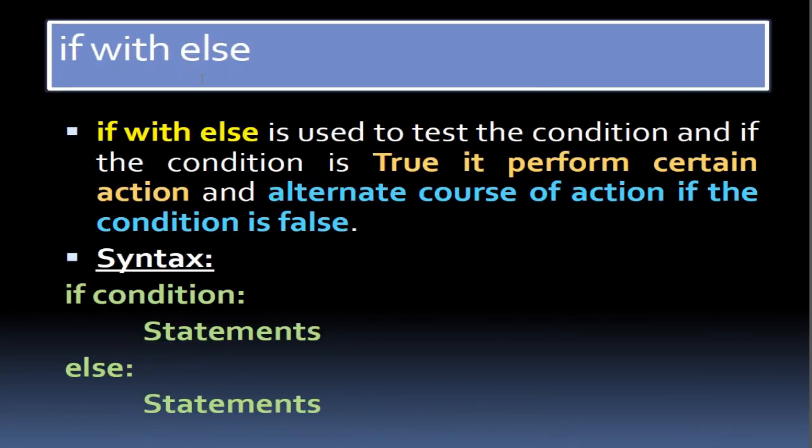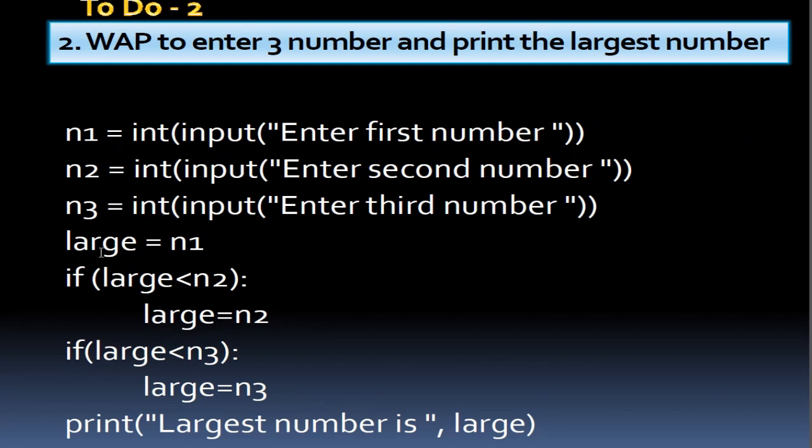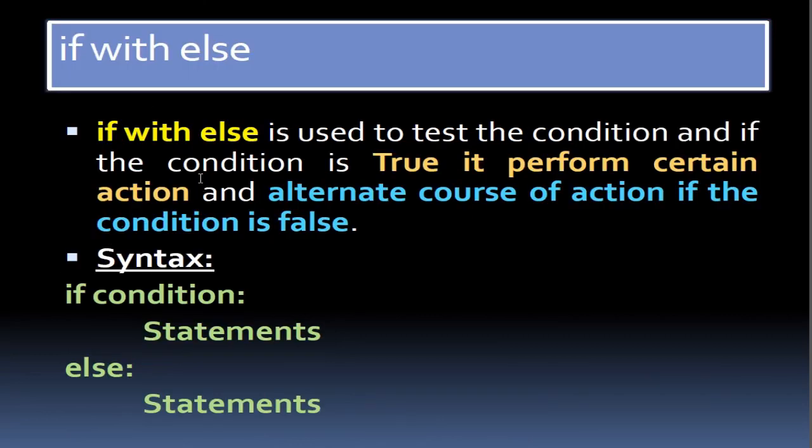Now if with else, this is the second form of the if statement. If with else means if the condition is true, we get the true statement, otherwise we get the false statement. In the previous one we did not receive any false statement. Only the initial part was displayed if the statement was false. But here we give a false statement. As the syntax shows, if condition then the true statement, and else gives the false statement.